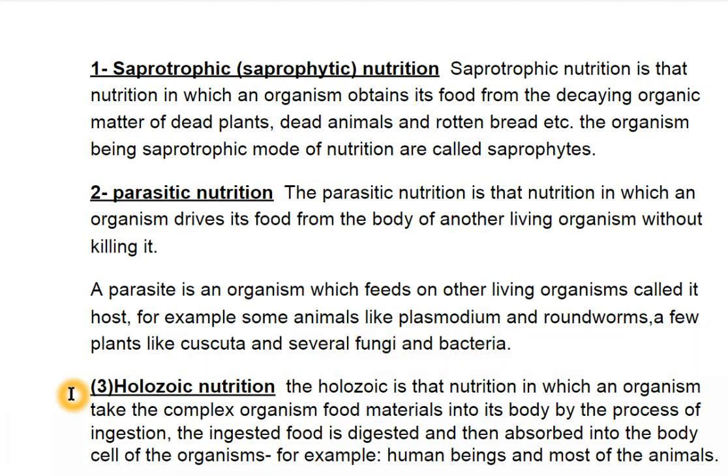The third is holozoic nutrition. Holozoic nutrition is that nutrition in which an organism takes complex organic food materials into its body by the process of ingestion. The ingested food is digested and then absorbed into the body cells of the organism. For example, human beings and most of the animals.